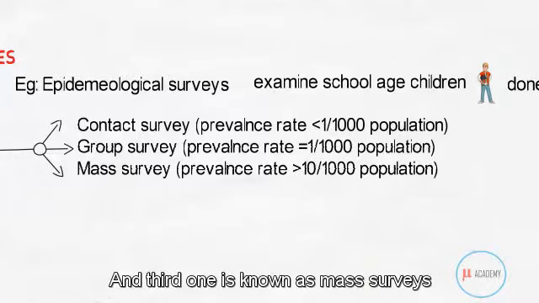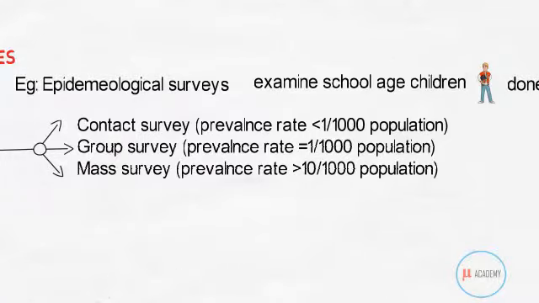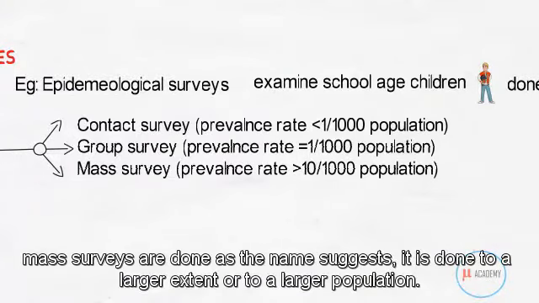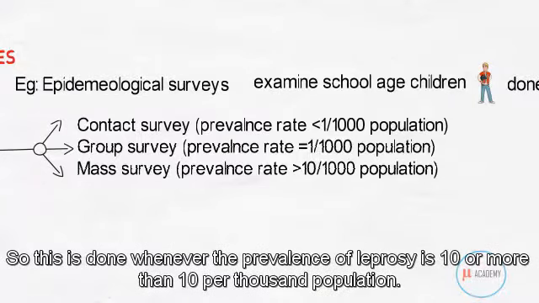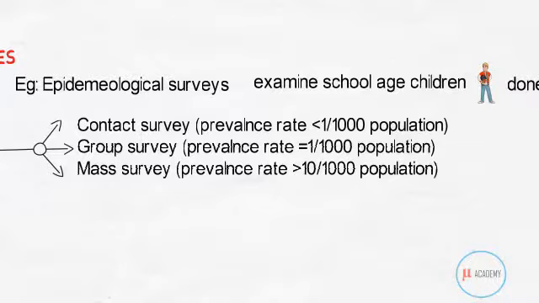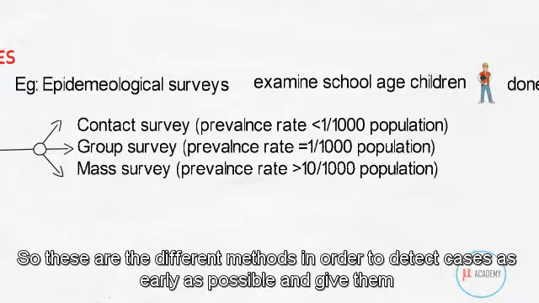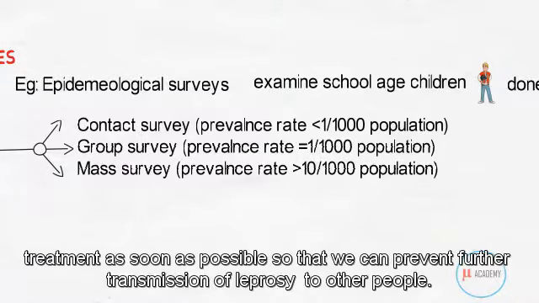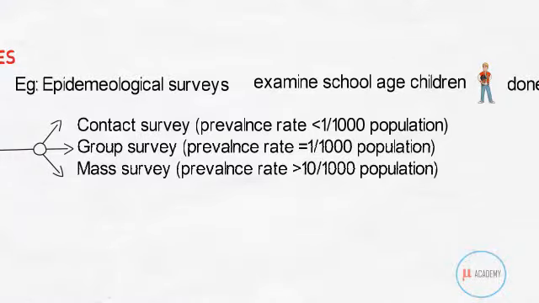And third one is known as mass surveys. Mass surveys, as the name suggests, are done to a larger population. This is done whenever the prevalence of leprosy is 10 or more than 10 per thousand population, that is, when the prevalence of leprosy is very high. So these are different methods in order to detect cases as early as possible and give them treatment as soon as possible, so that we can prevent further transmission of leprosy to other people.